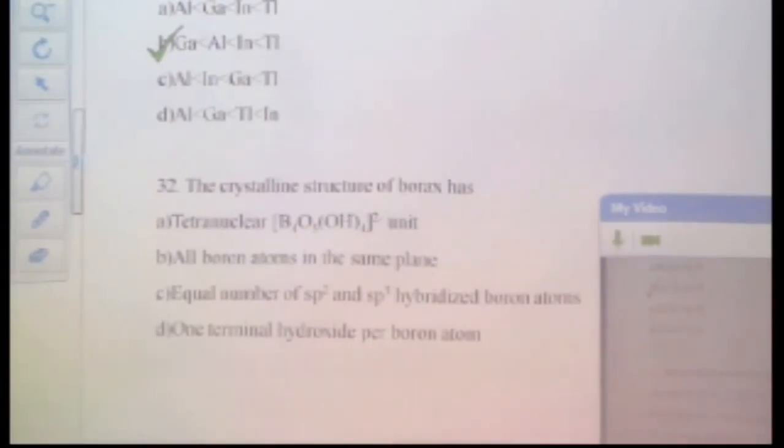So what was the topic for today? It was the revision of p block elements. So I think you were supposed to have some revision from home, I guess. You know the structure of borax? What is the structure of borax? In the boron family, I taught you the structure of borax. B4O5(OH)4 2 minus.